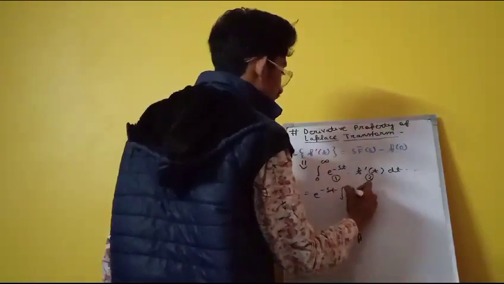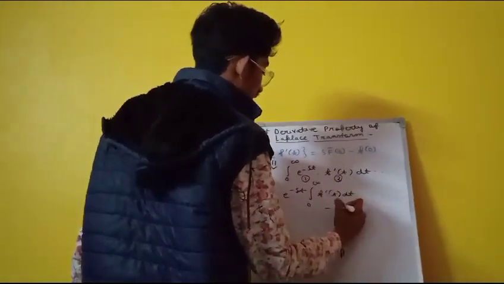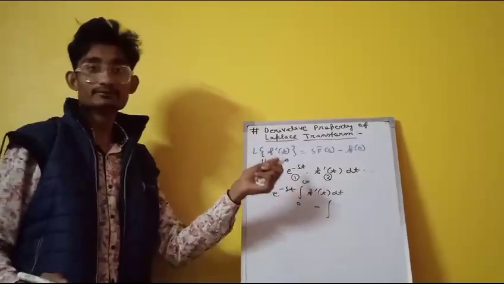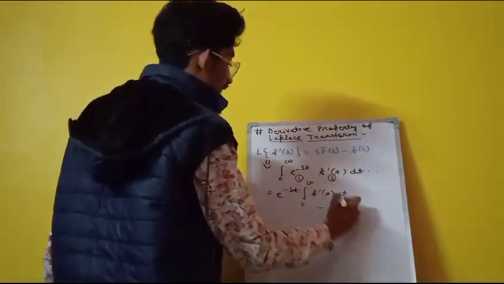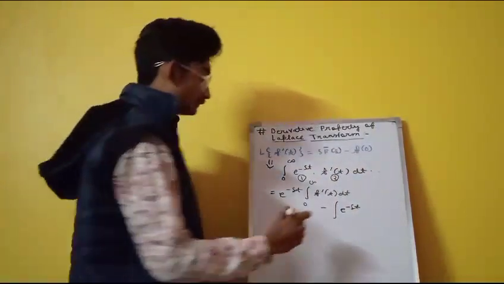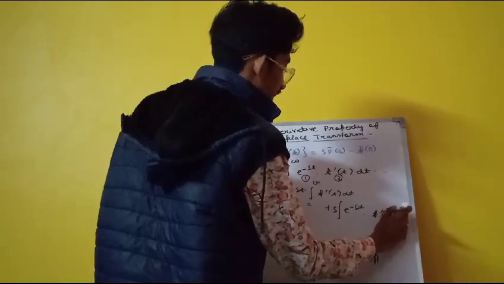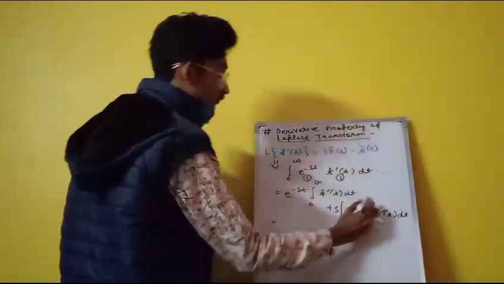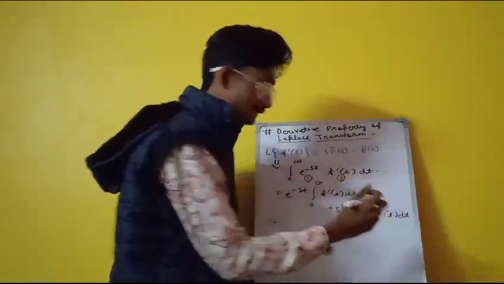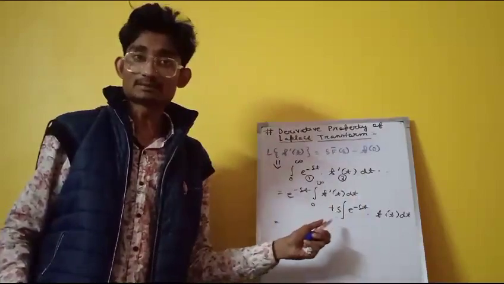So e raised to power minus st into f of t, from 0 to infinity, minus integral of the derivative of the first function. The derivative of the first function, du by dt, is e raised to power minus st differentiated with respect to t, so it is minus s, s being constant, so plus s into that thing as it is, f of t dt. So what is that? It is the integral of e raised to power minus st f of t dt, which is f bar of s. This thing is Laplace of f of t, right?